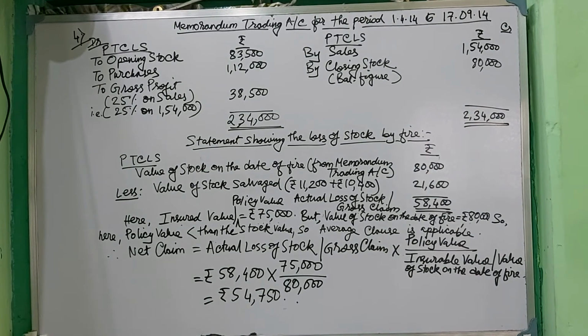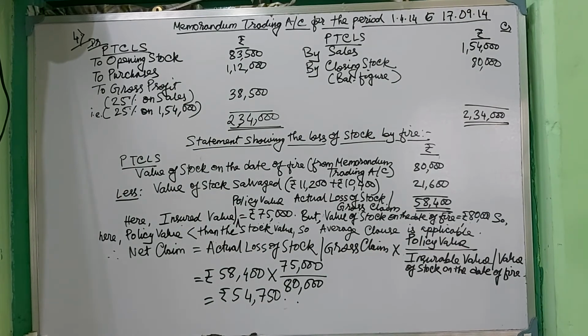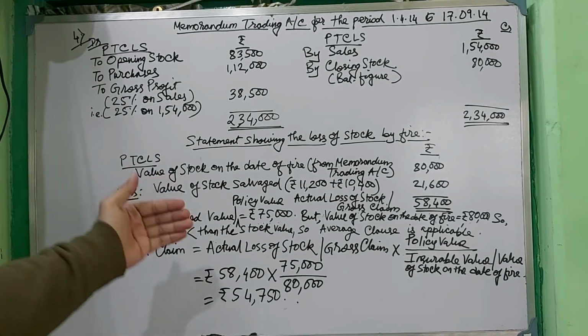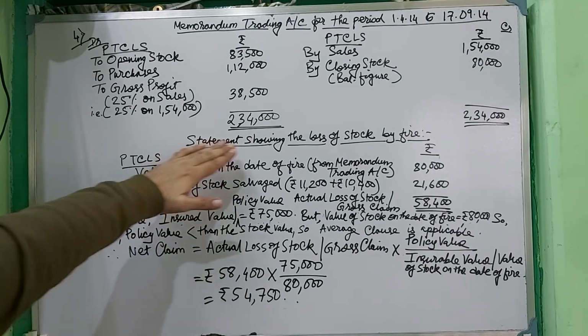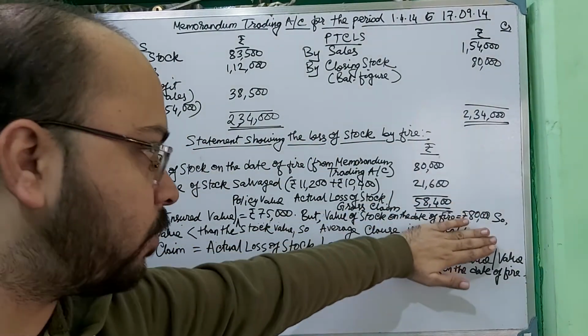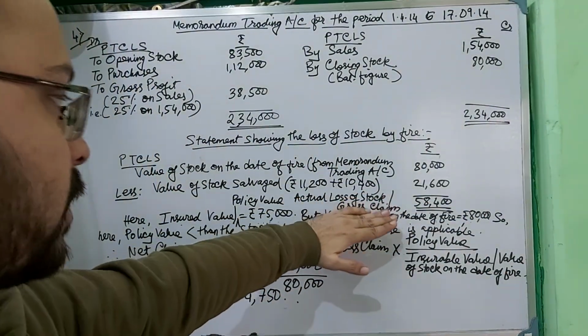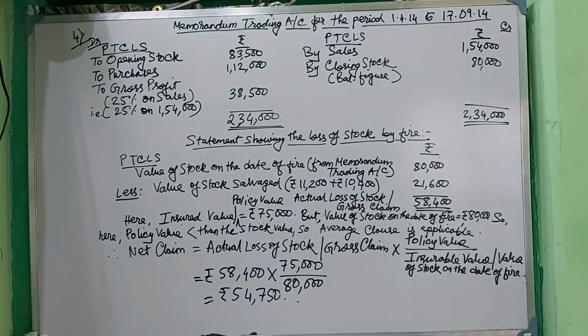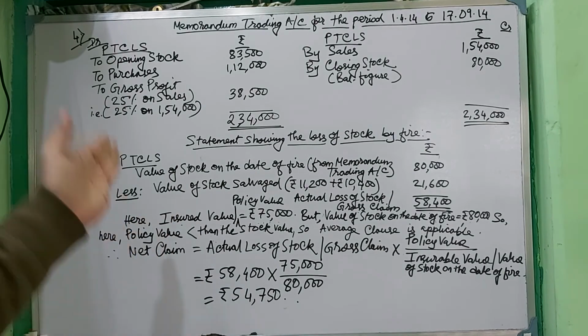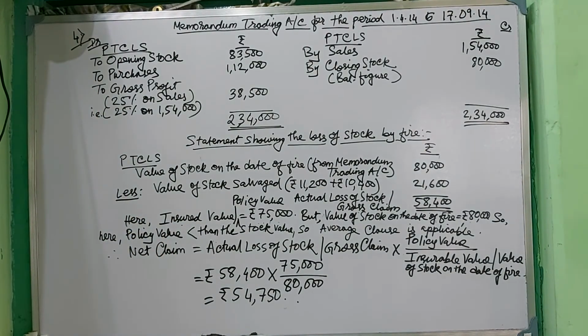Okay, this is the sum. This is how we should do the sum in case of an insurance claim. This is one sum including the average clause, but suppose the average clause is not applicable in certain sums, then the statement showing the loss of stock by fire will be the answer. The actual loss of stock or gross claim, whatever you get, will be considered as the net claim if and only if the policy value has not been given in the sum. Okay, I hope you will understand that.